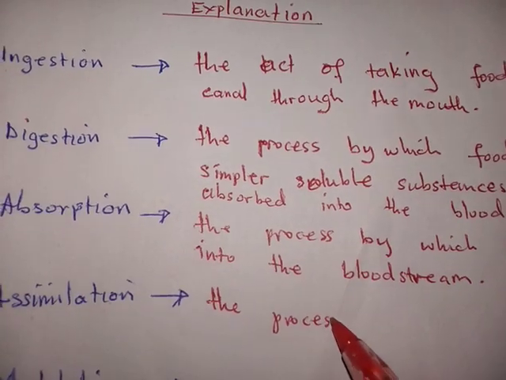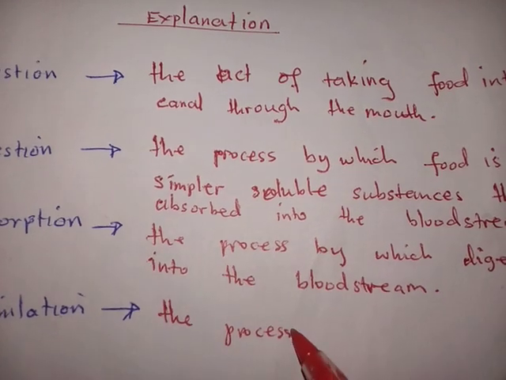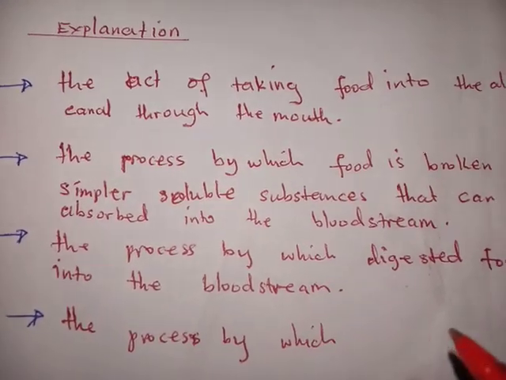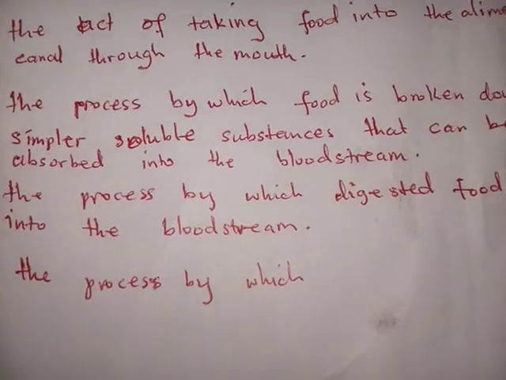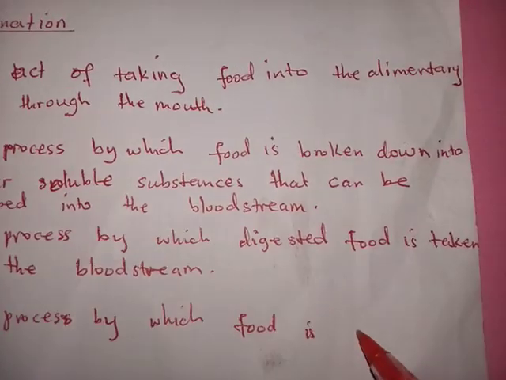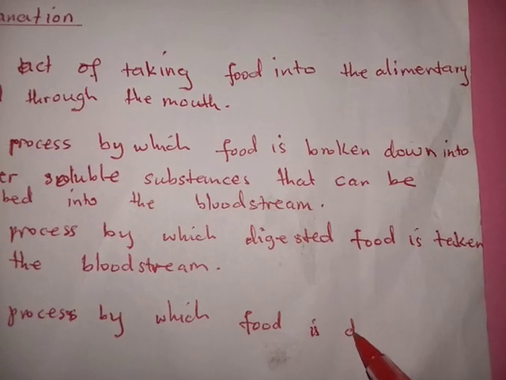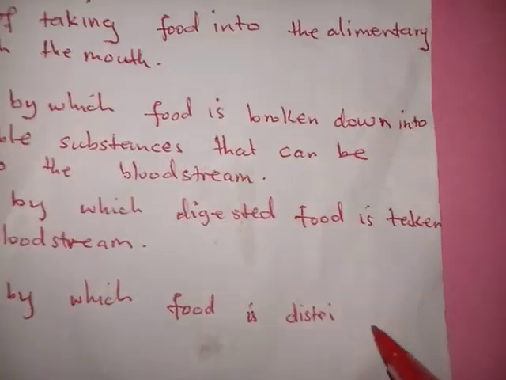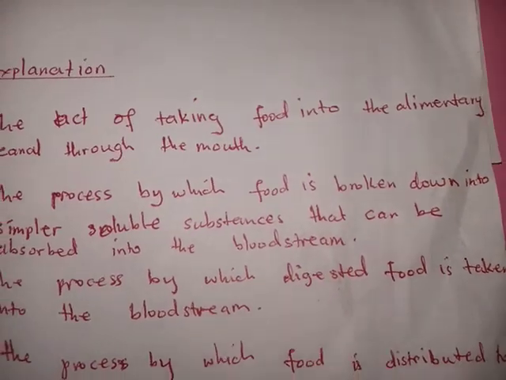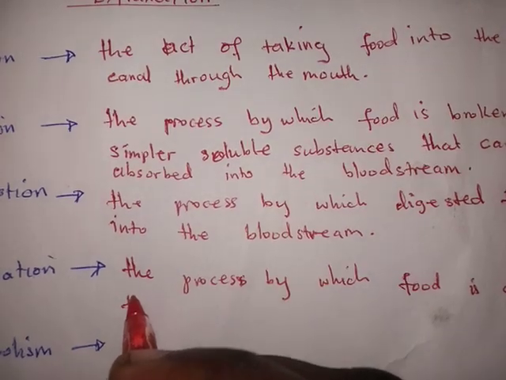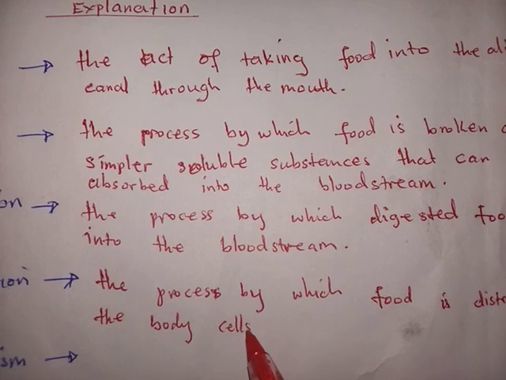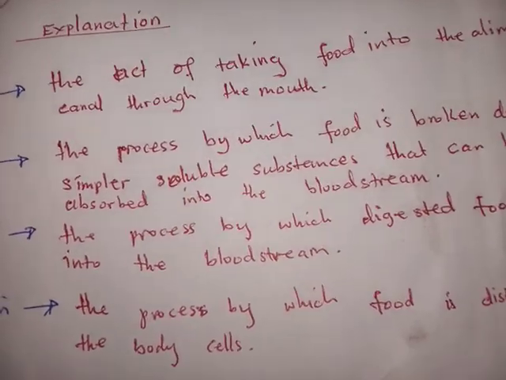By definition, assimilation is the process by which food is distributed to the body cells. That is what we call assimilation.